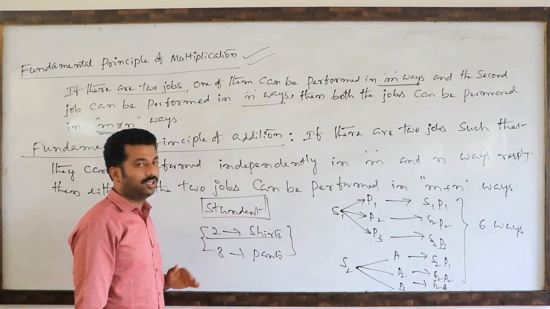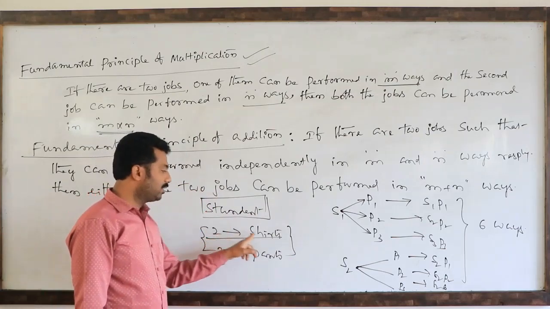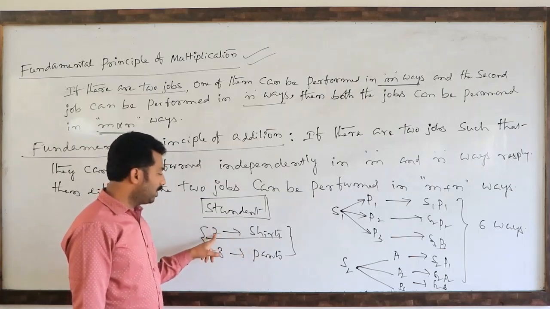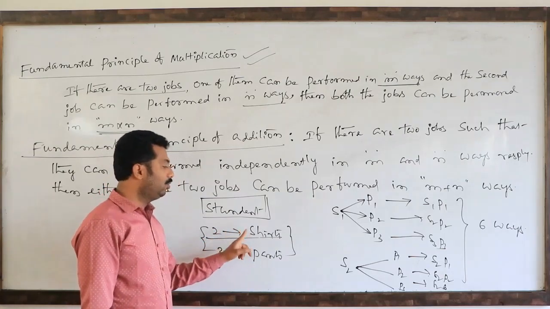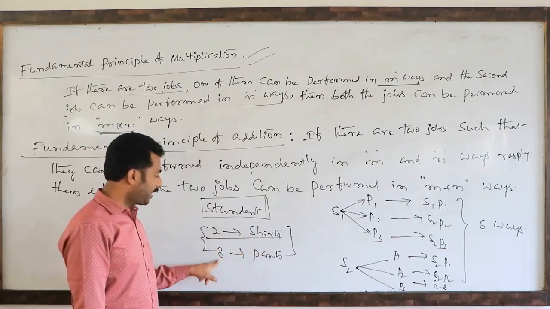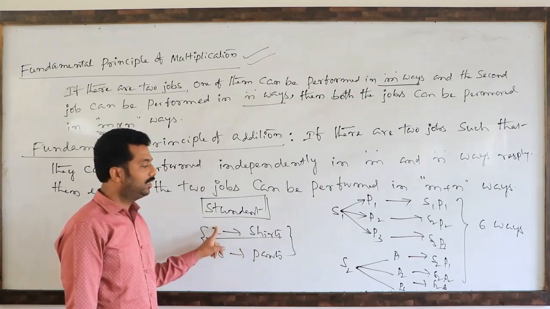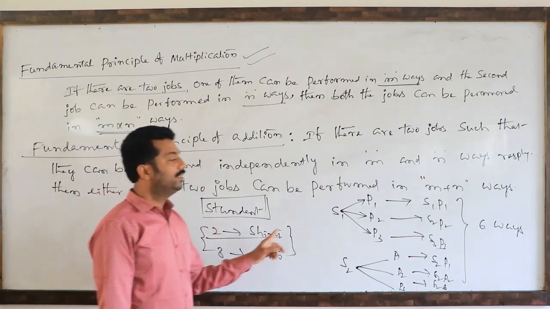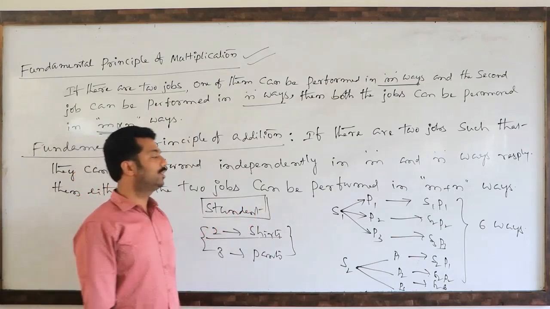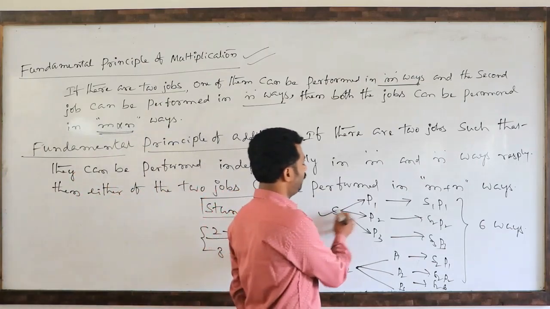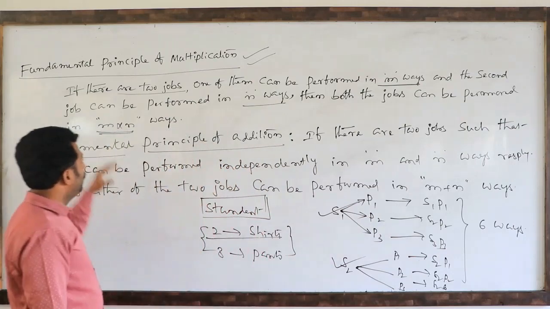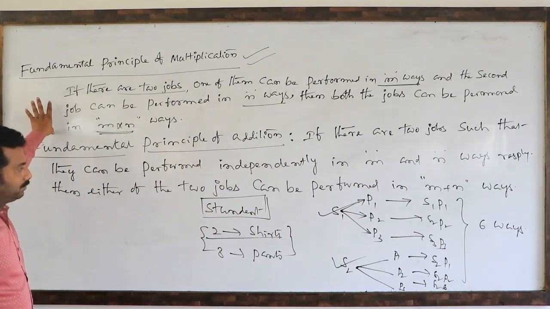So first job means shirts, second job means pants. The first job can be completed in two different ways, first shirt or second shirt. The second job can be done in three ways. In total this job can be completed in 3 into 2 ways, or 2 into 3 equal to 6 different ways. So this is the fundamental principle of counting.